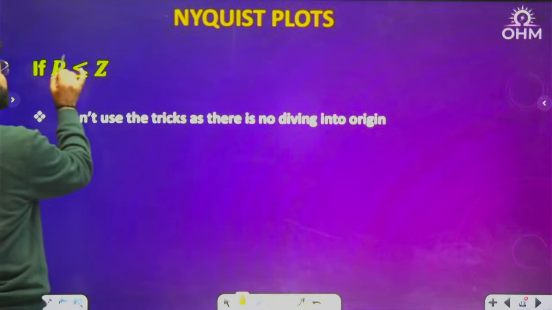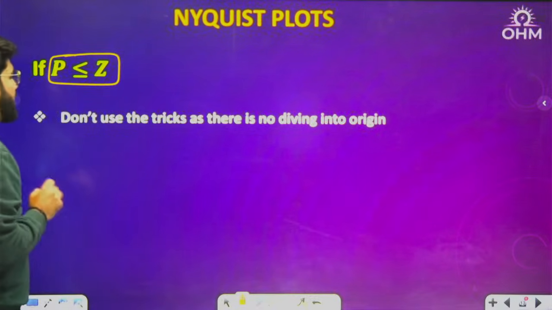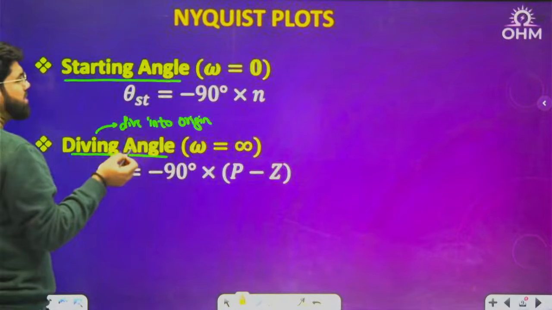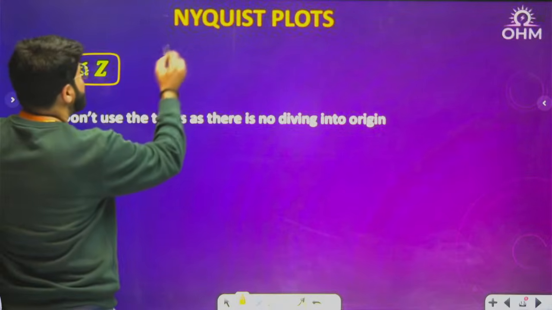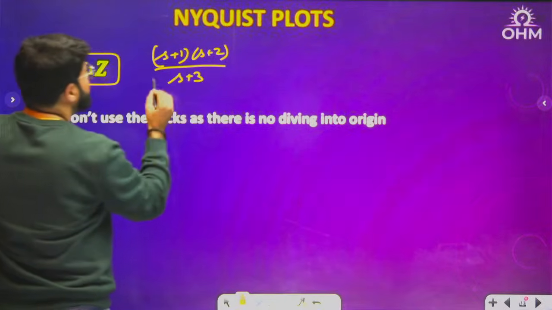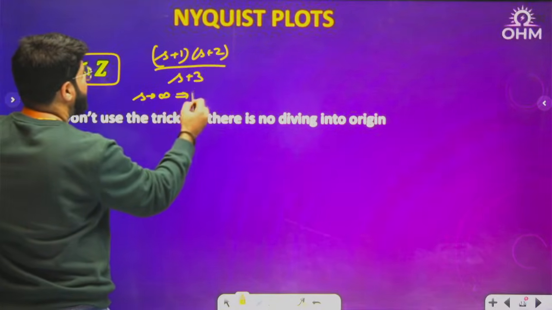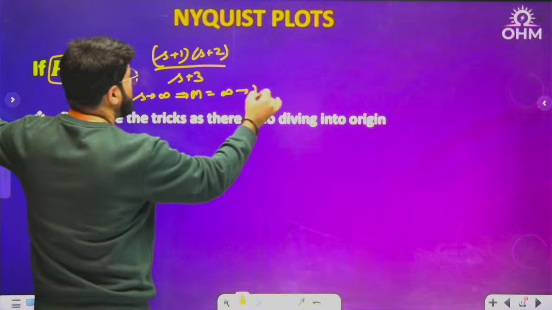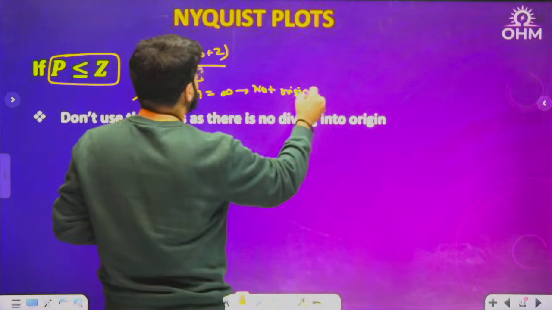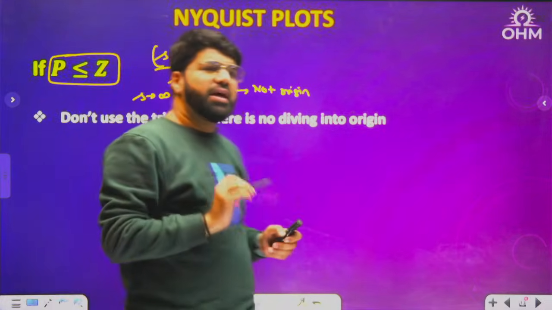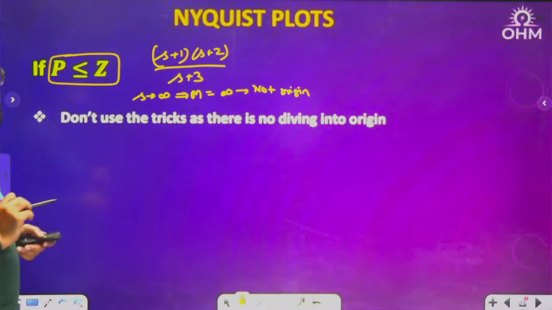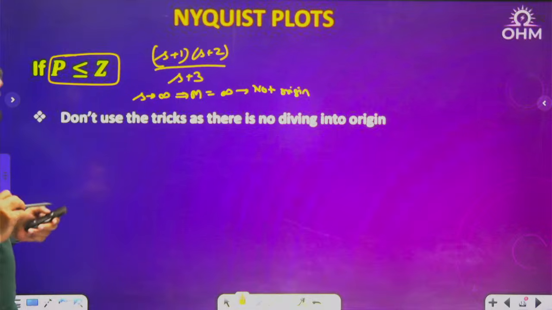Then if p is less than or equal to z, don't use the tricks, as there is no diving into the origin. The diving into the origin will only come, as I told you, when, if p is less than z, that means more zeros as compared to poles, for example (s plus 1)(s plus 2) divided by (s plus 3). Now when you put s tending to infinity, the magnitude will be infinity, that means not the origin. Normally for s tending to infinity you are diving into the origin, but this will not dive into the origin. So we'll again go by the basic approach as I mentioned, that z has to be less than p: degree of numerator less than degree of denominator.